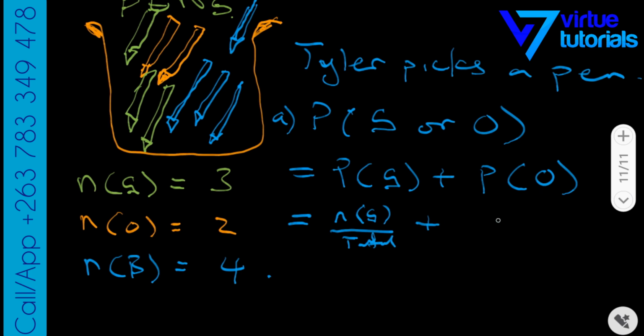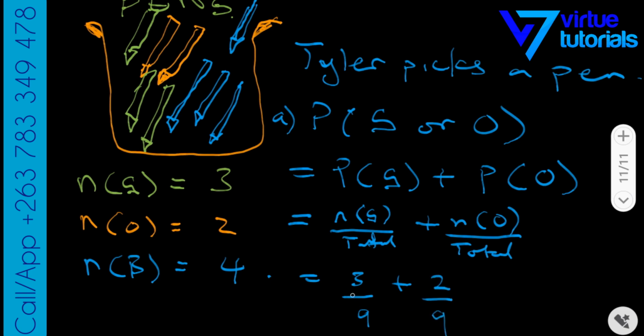The probability of picking orange will be number of orange over the total. How many greens are there? There's 3 greens out of a total of 9 pens. How many are orange? There's 2 orange out of a total of 9. Now if you add this up, you get what? 5 over 9. So that is your answer there.